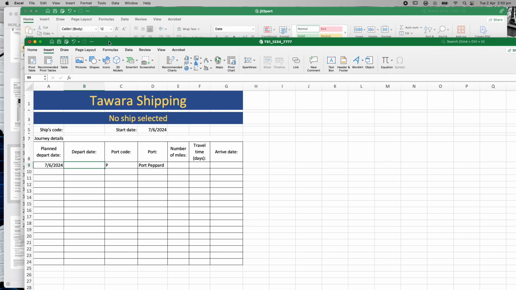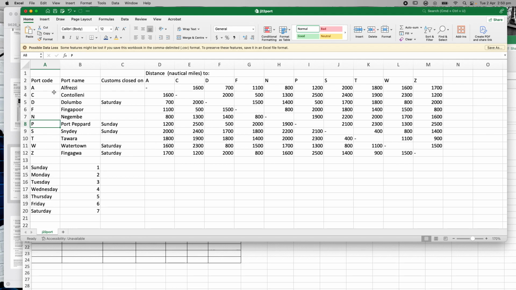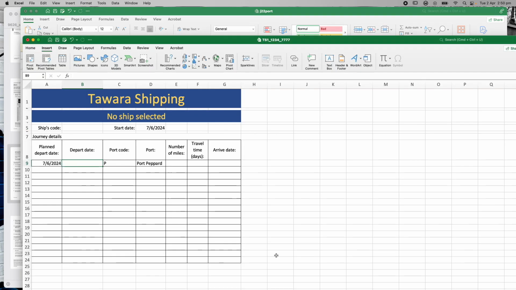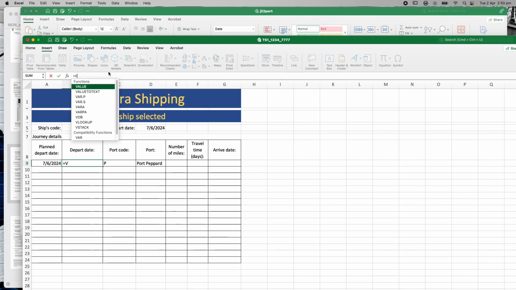Now, what we wanted to do is look up this file, J22 port. We want to look into this section here and check whether whichever port is closed on that day or not. That's what we're looking at doing. Okay, so let's do a VLOOKUP for that. So let's go to here and let's say equals V.